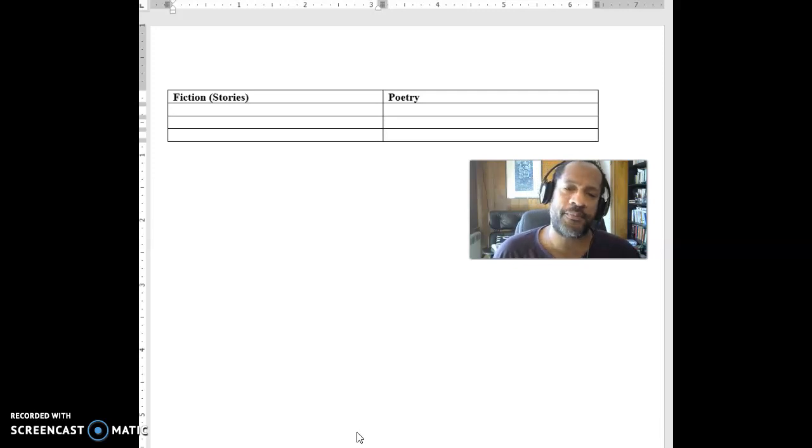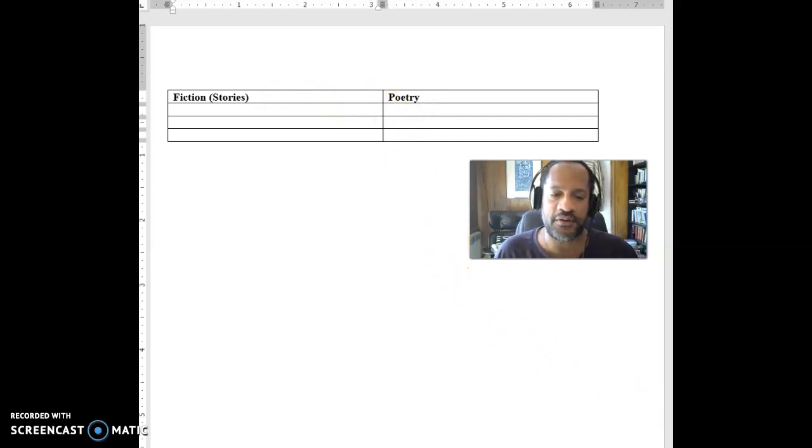But we want to talk then about the differences between poetry and fiction, kind of define what fiction is by talking about the differences between these two. In this course, we're supposed to talk about poetry, fiction, and drama, all three of those. And so we'll kind of talk about what those things are. We're going to look here at this grid that I'll start to fill in.